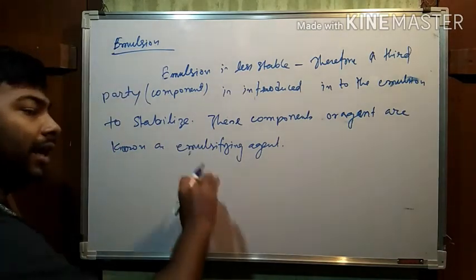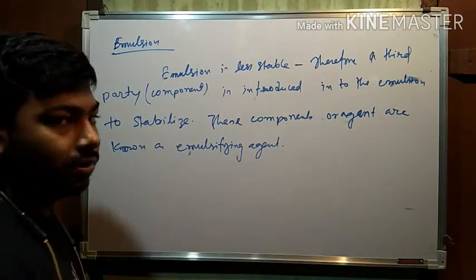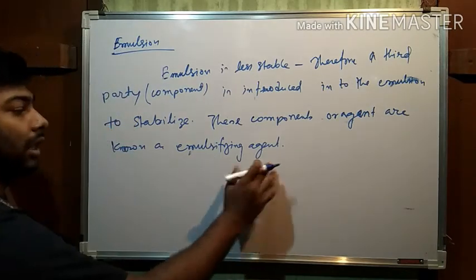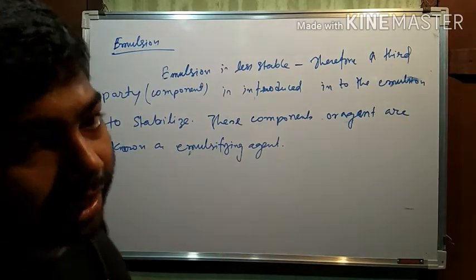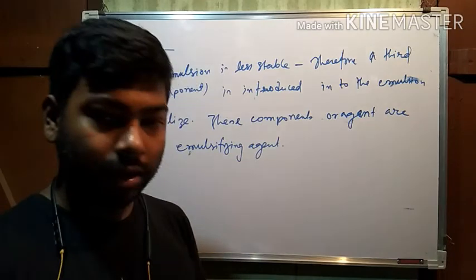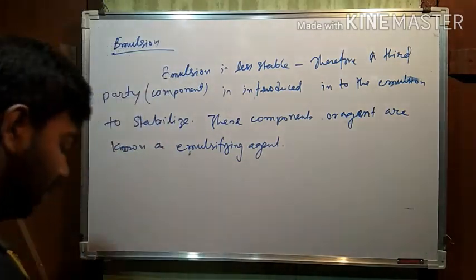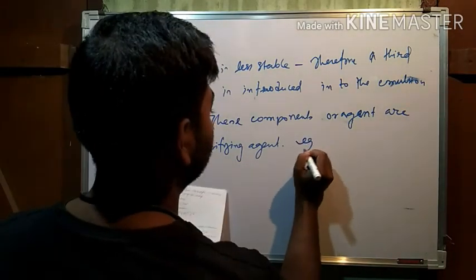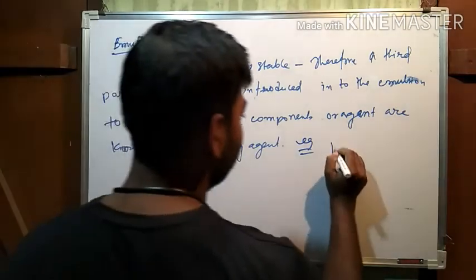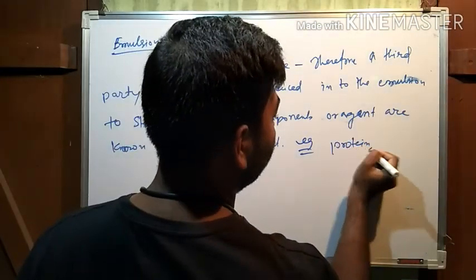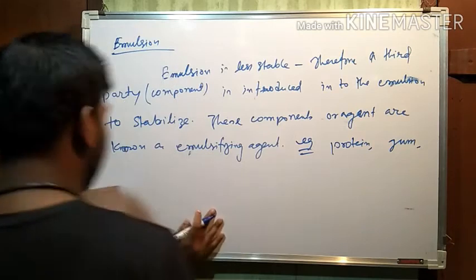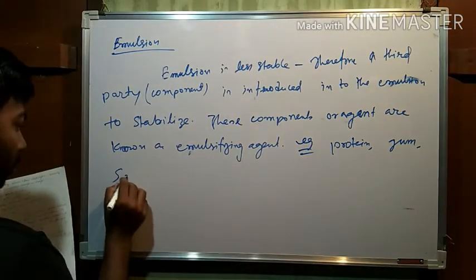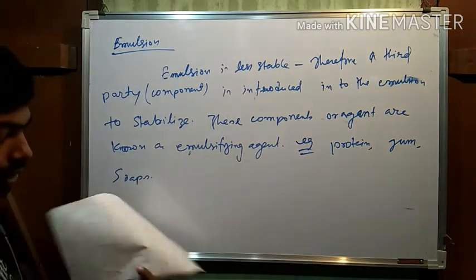Because it stabilizes the emulsion. That's why it is an emulsifying agent. Okay, now what are the examples? Well-known examples are protein, gum, soaps, etc.